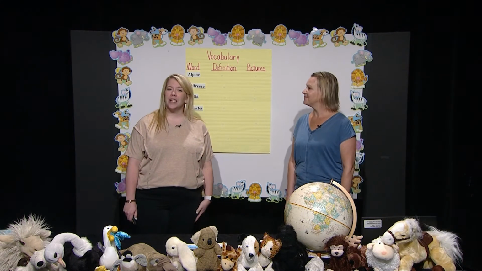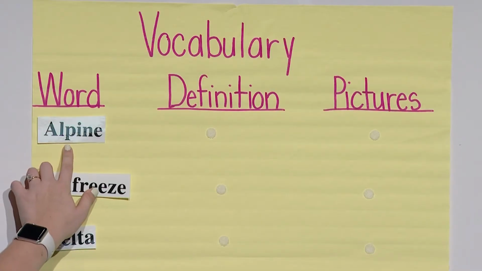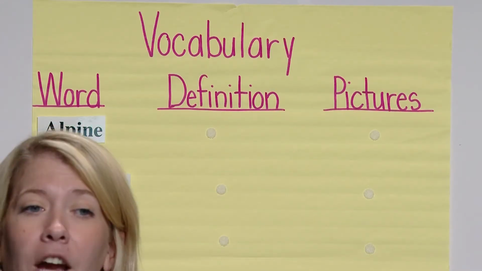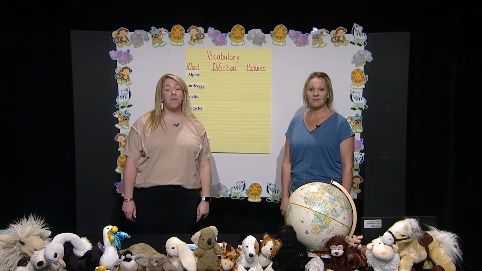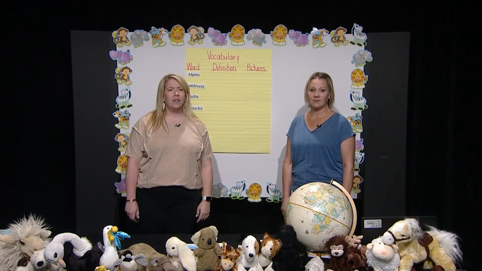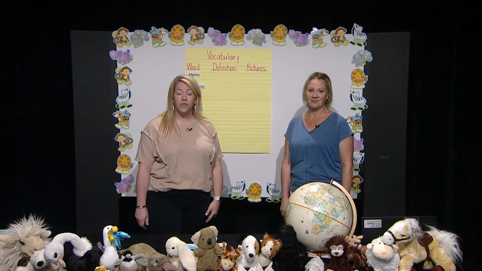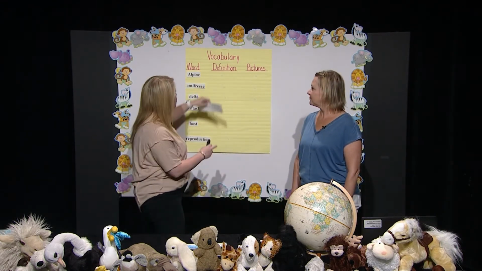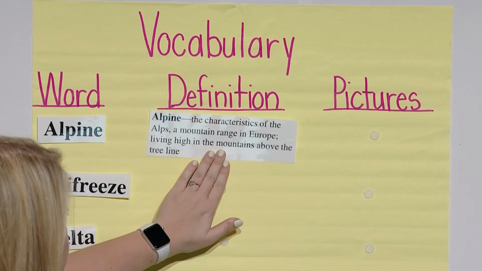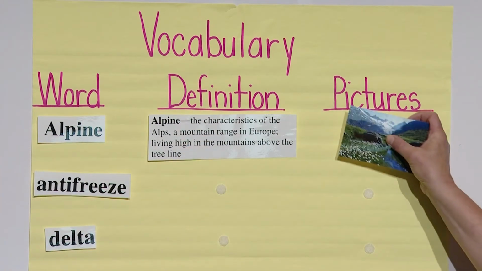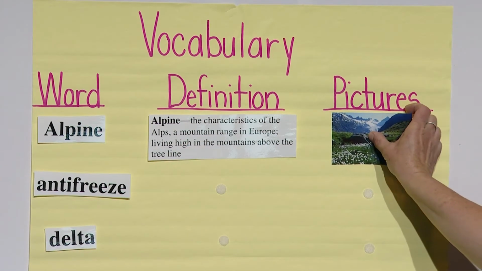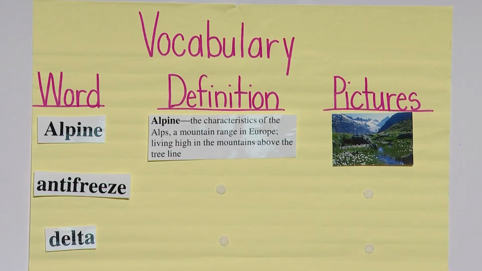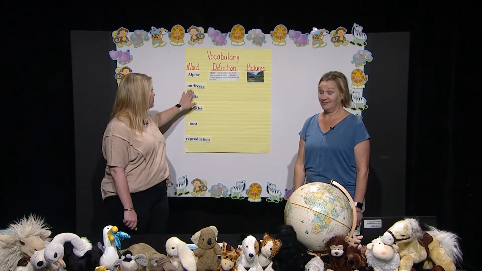The first word is alpine. This is a characteristic of the Alps, a mountain range in Europe, living high in the mountains above the tree line. I'm going to add that definition to our anchor chart. Miss Chelsea, I have a picture of the Alps, or the Alpine Mountains, that I'm going to put up there to help us remember. Oh, good. I love visuals.